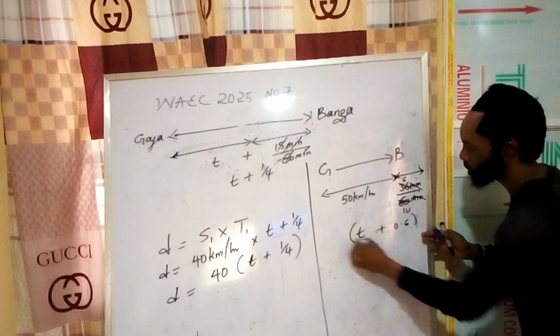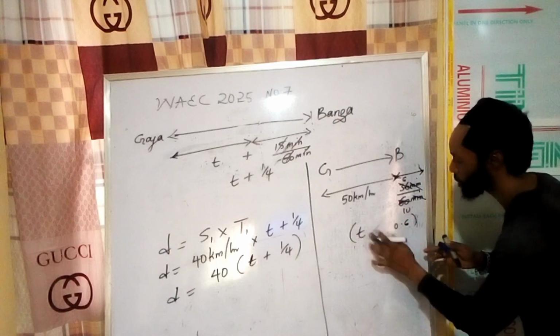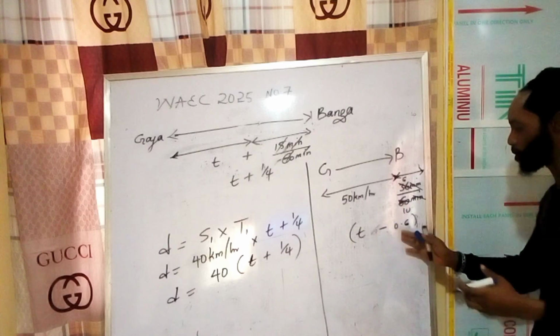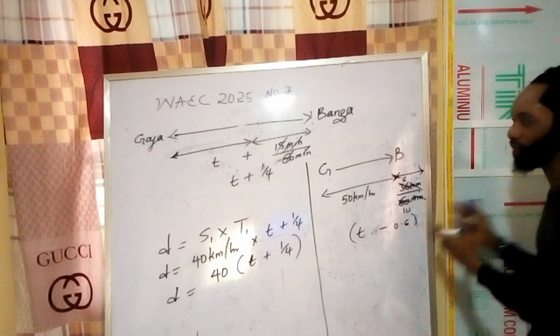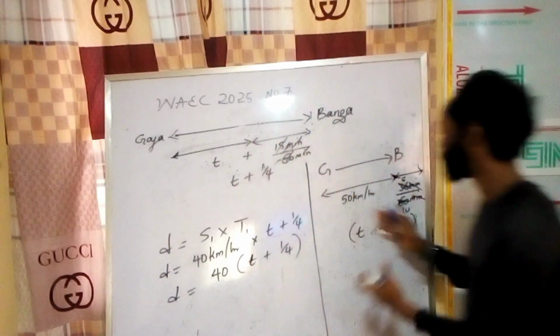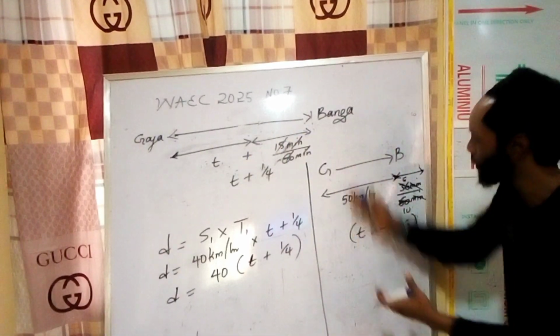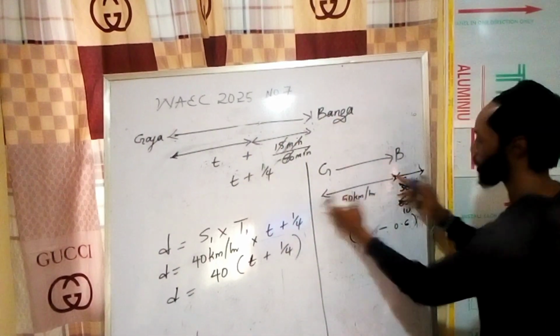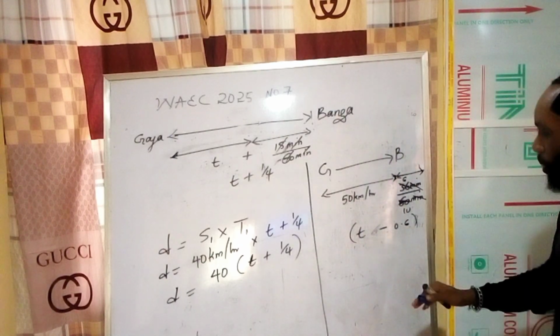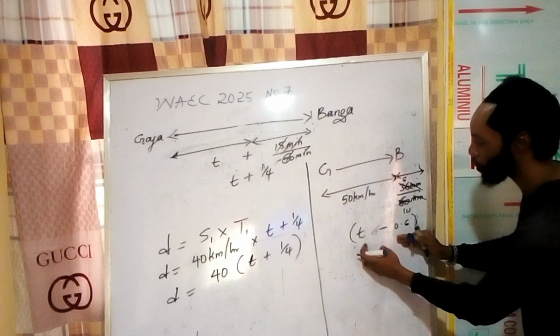Our time for the journey is t minus 0.6. We are subtracting because it exceeded the time. We have removed that 36 minutes. This one was not up to time, we were late, so we added 15 minutes. This one was earlier, so we had to come back. The point is just to come back to the actual time we're looking at. So we are removing 0.6. Are we good? Yes, now this is our time.